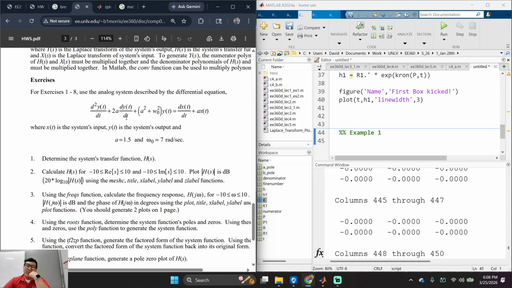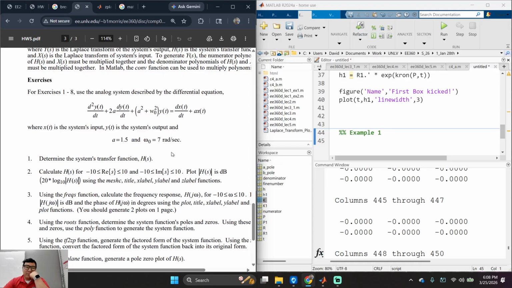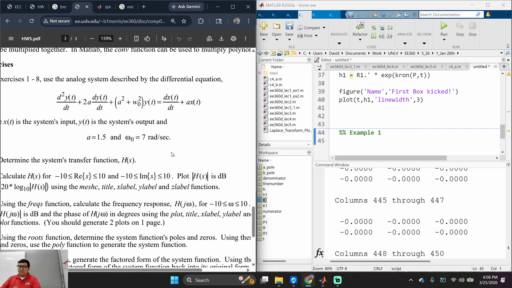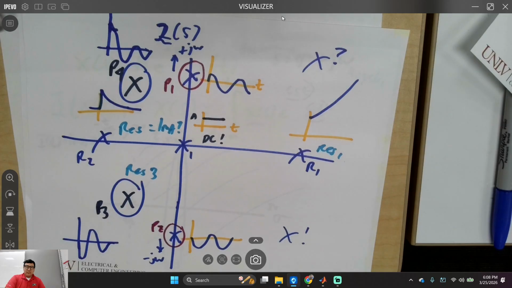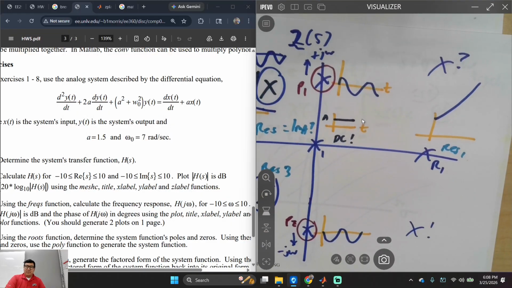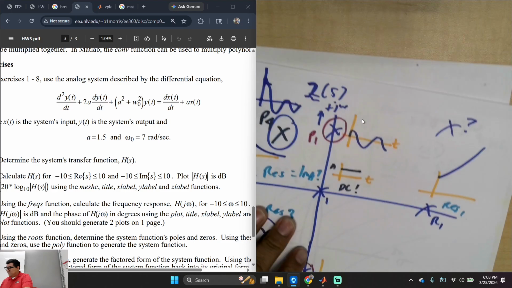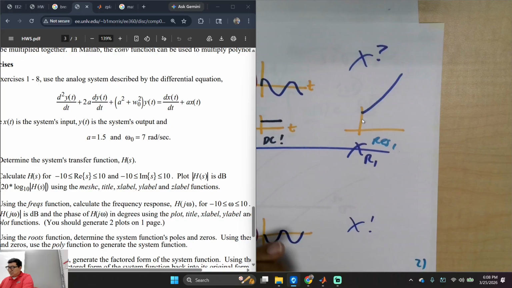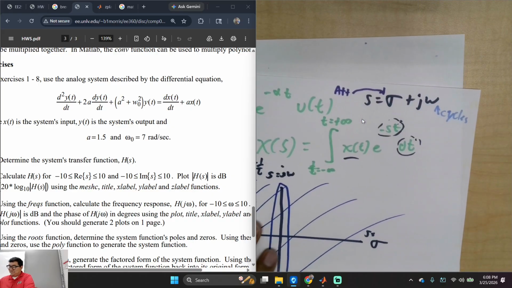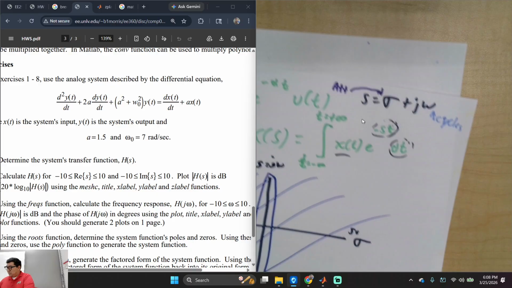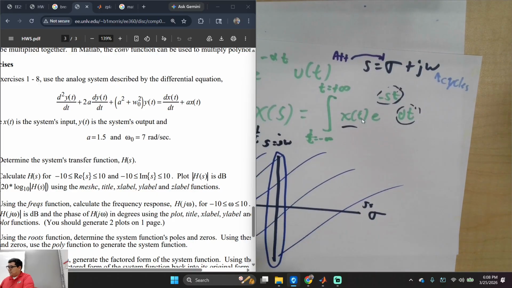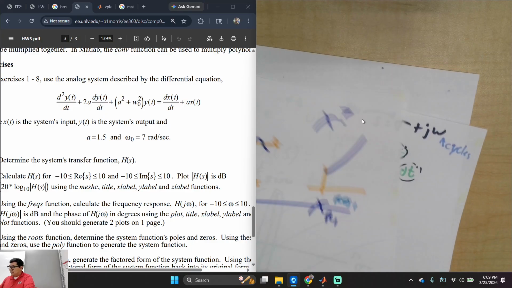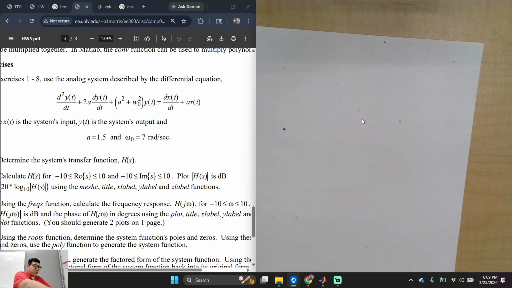Determine the system transfer function H of s. How do we do that? You guys remember? Let me pull this out. We're going to do your homework. You guys like it when I do your homework? Already too busy with the labs? Me too. Wait, this is page 2. No, this is page 3, sorry. Anyways, let's get back to work.